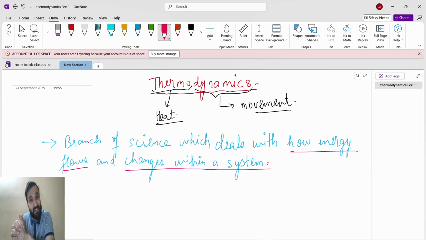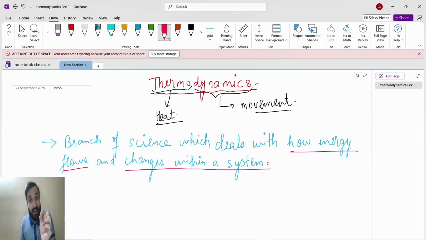So when you hold the hand, energy flows. The energy may flow from your favorite person's hand to your body, or from your hand to the favorite person's body. And this is changes within a system. You only focus on your favorite person changing: the mood is becoming happy, the favorite person is blushing, the favorite person is shying. This is how energy flows and changes within a system. You don't care about the surroundings, only within the system.